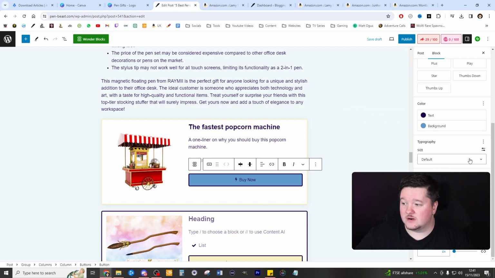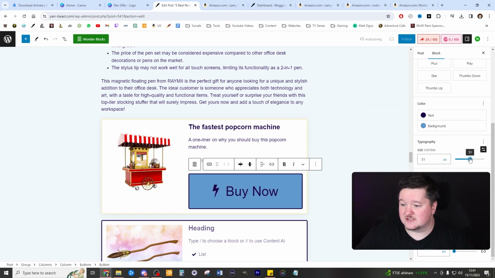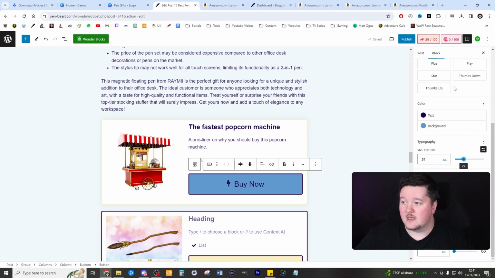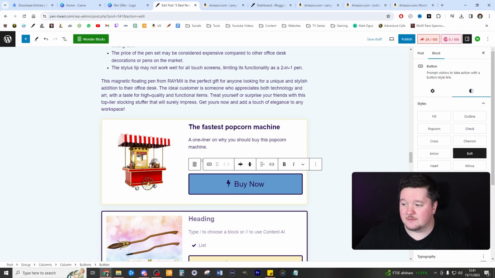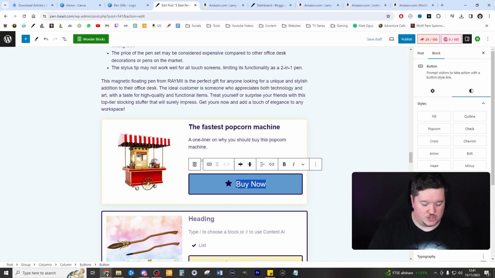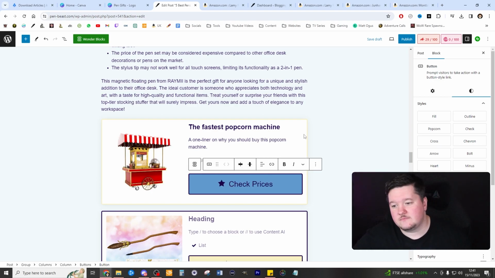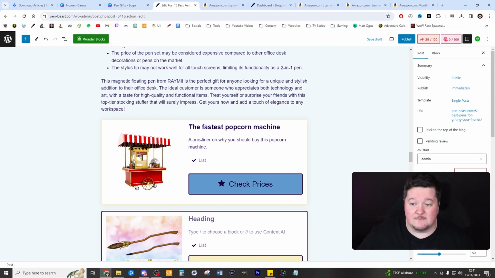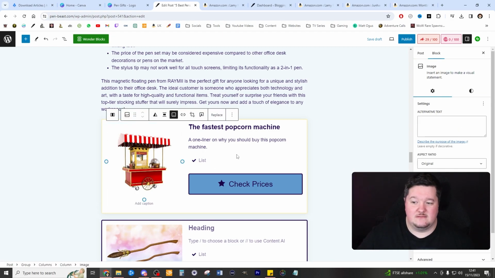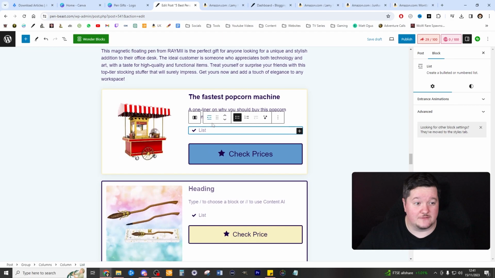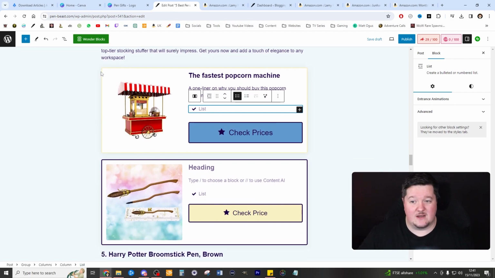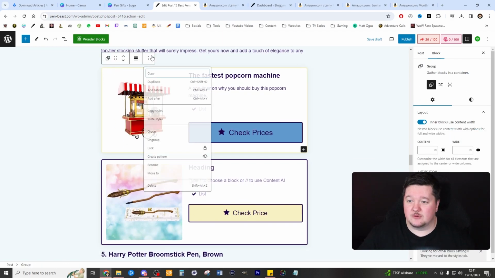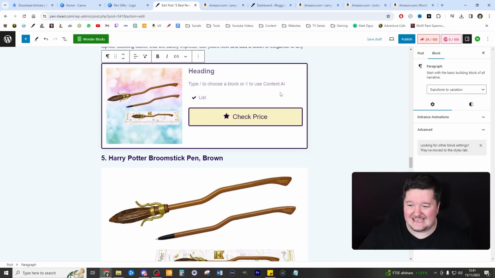That's perfect. If you want to change the size of the button, very simply just change the size of the writing and it will do that. If you want to select a different type of thing, I usually like the star. I think that's good. I change the buy now to check prices. It's usually a better idea than buy now. Then simply, it's just a matter of changing the picture and everything to what it is you want. And that's how I get where I am. Super easy, super quick, super fantastic.